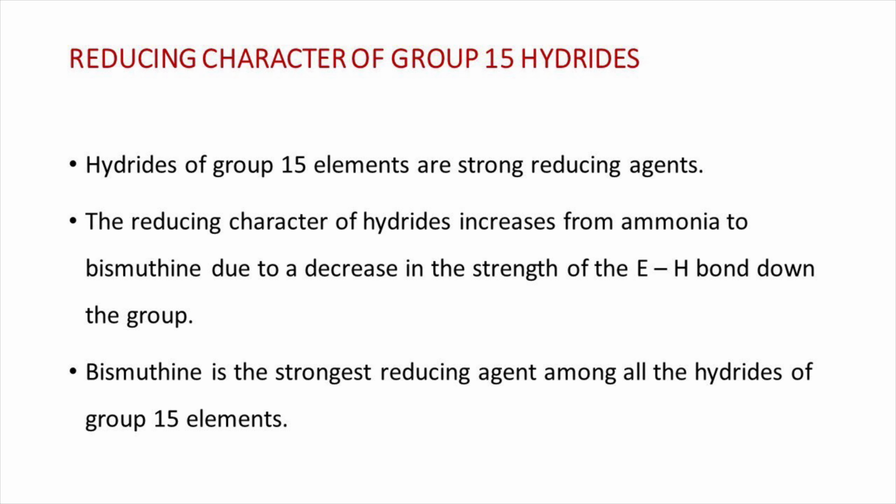The next topic is reducing character of group 15 hydrides. The hydrides of group 15 elements are strong reducing agents. The reducing character of hydrides increases from ammonia to bismuthine due to a decrease in the strength of the E-H bond down the group. Bismuthine is the strongest reducing agent among all the hydrides of group 15 elements.